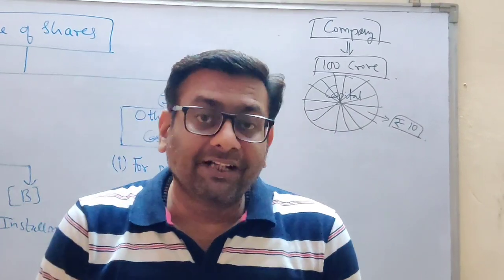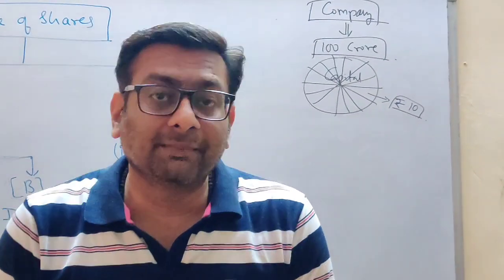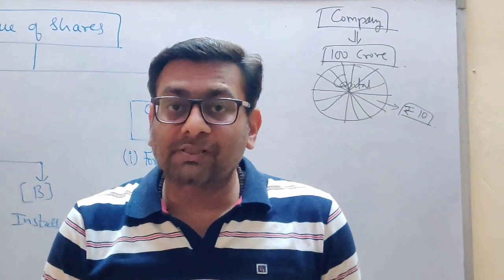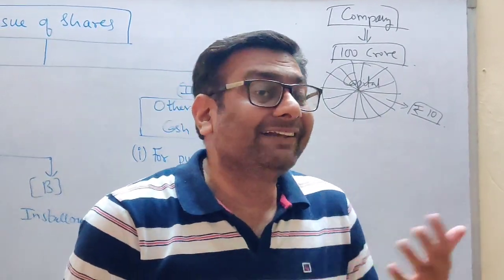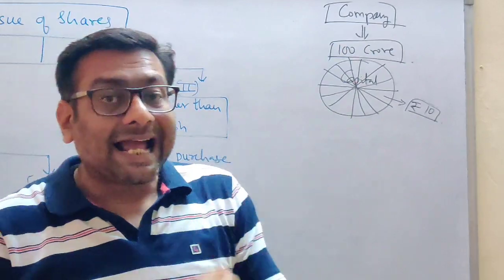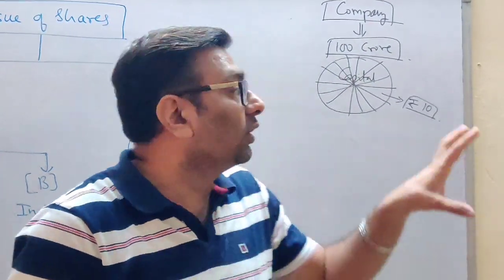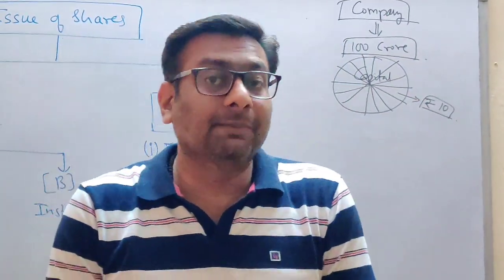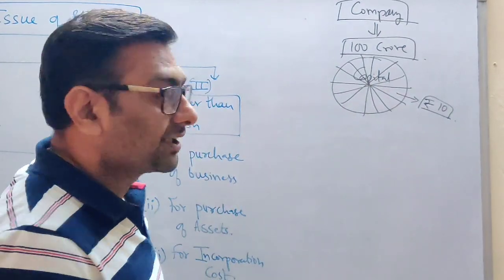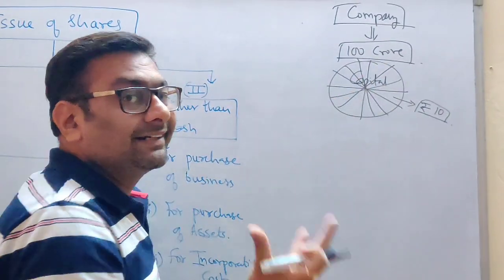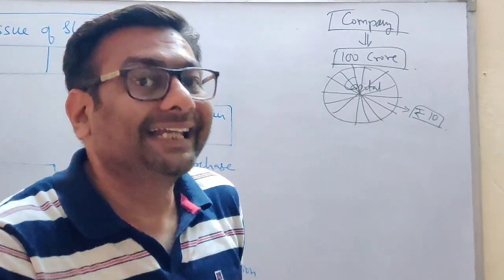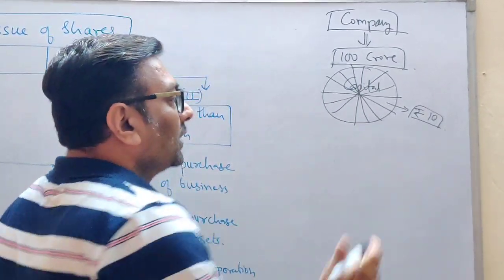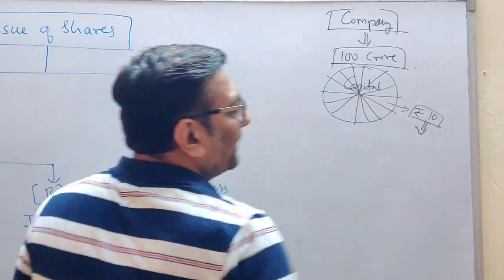So that even a person from a middle class family, a salaried person earning 30 to 50,000, can invest in this company, become a joint owner of it and take the benefit. That's the reason we divide the 100 crore of capital into small parts, and each part we have decided to keep at a value of 10 rupees.